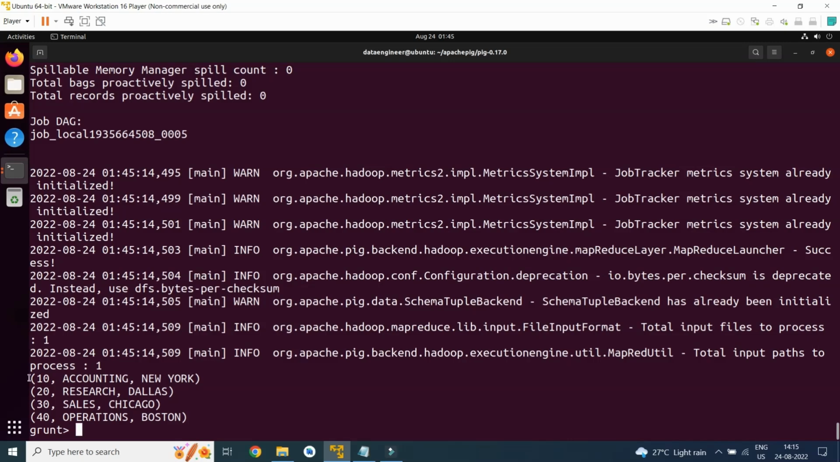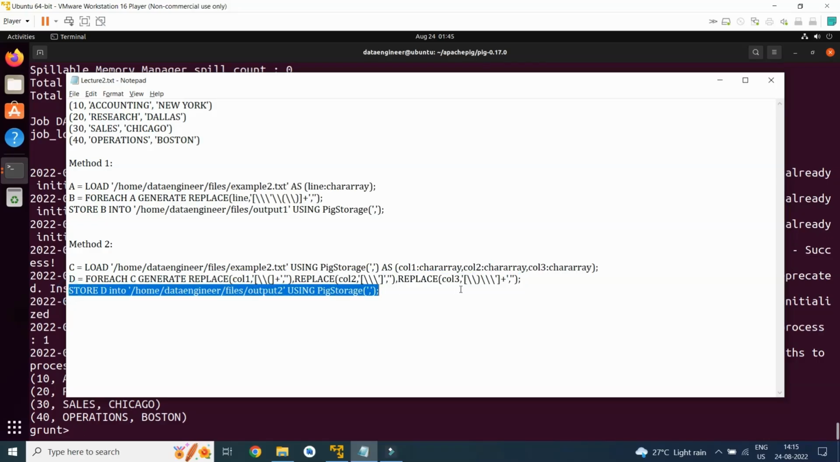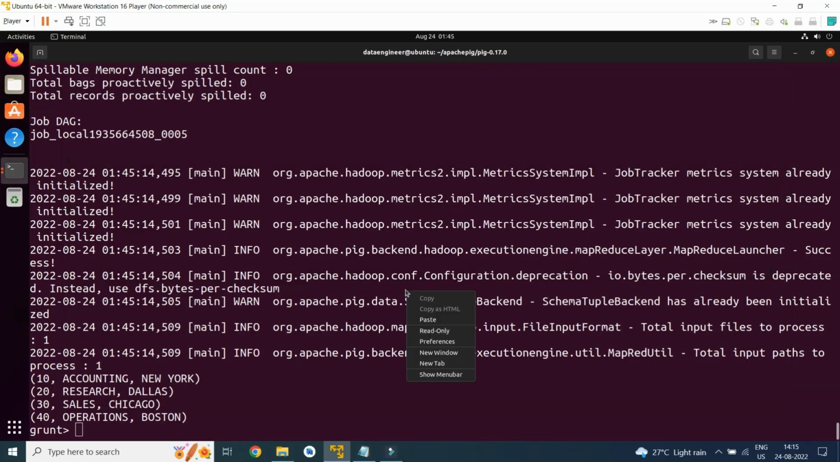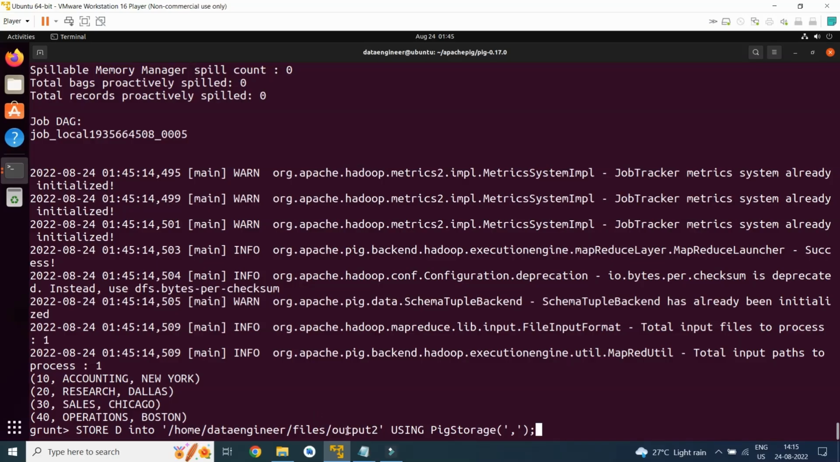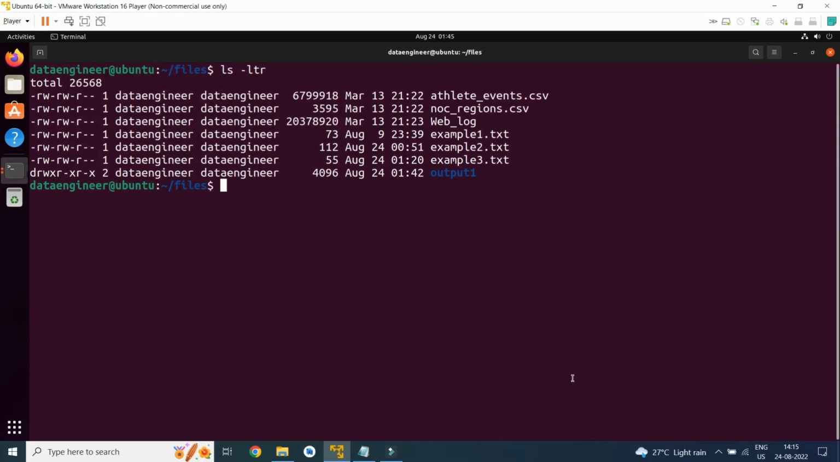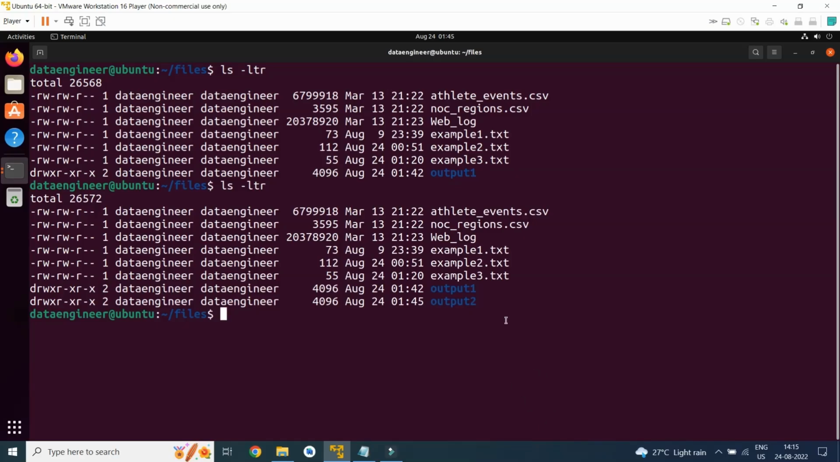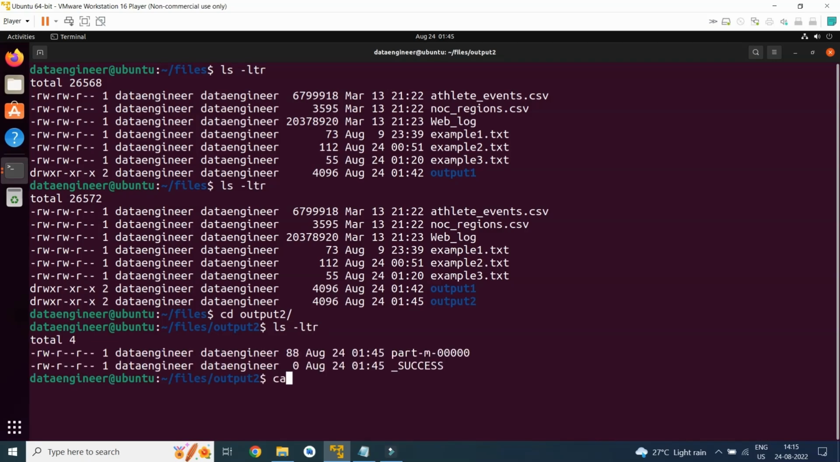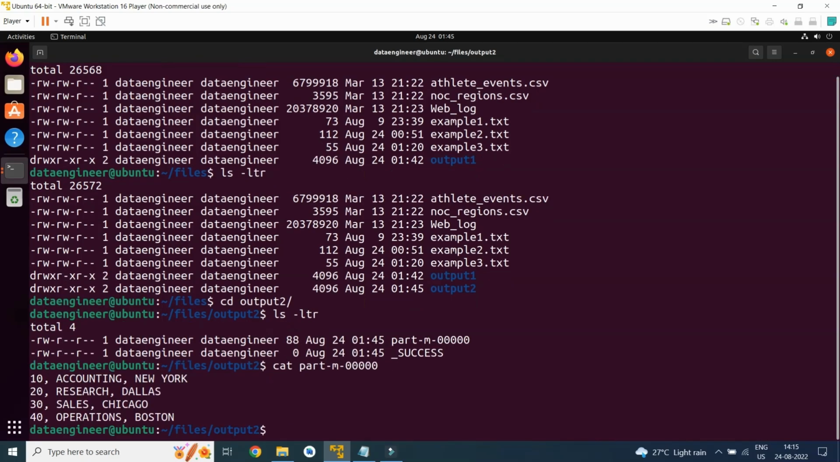Here you can see the desired result has been achieved, and we will store it into output directory 2, that is output2. So output2 will be generated. Here you can see output2 has been generated. I will type cd output2. Here is the desired result which we have achieved.